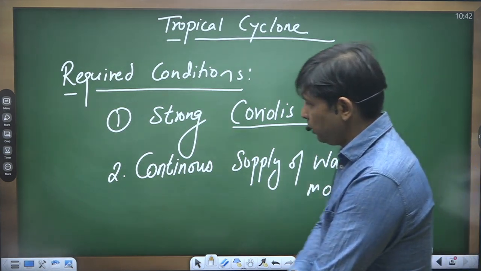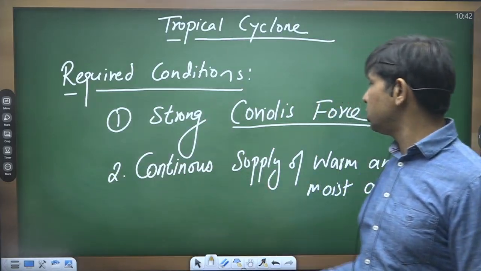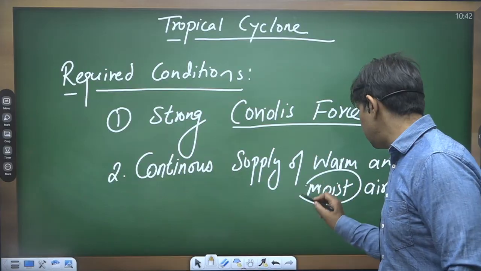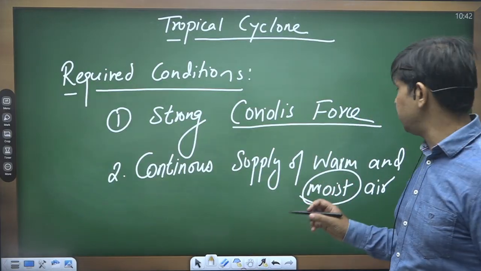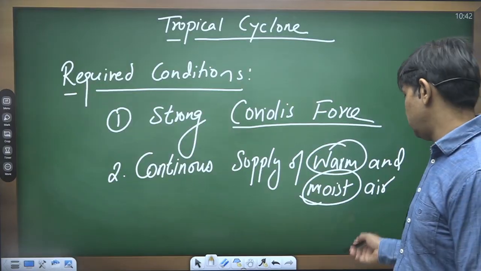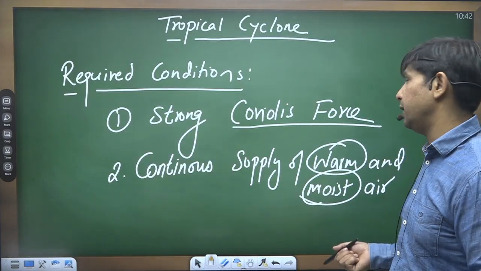The second is also very important, of course. That is the continuous supply of warm and moist air. Both terms are important. We need the warm air supply, and it should also be carrying a lot of moisture, water vapor, in it. So we want both warm and moist air supply.